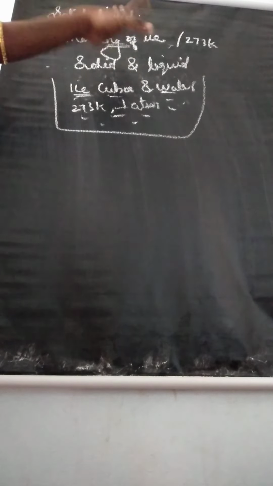Understand? So listen. First example, solid liquid equilibrium. Solid liquid means ice and water, ice converted to water. One of the simple examples we are considering is melting of ice at 273 Kelvin.